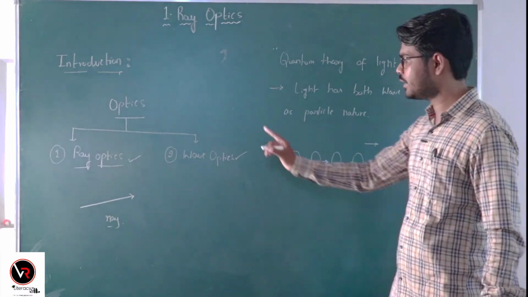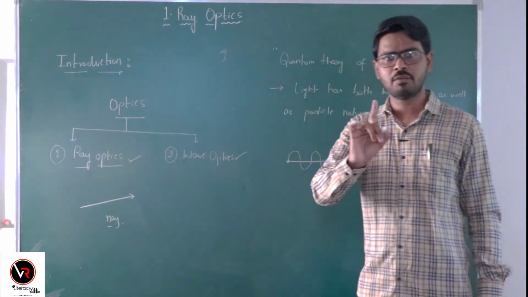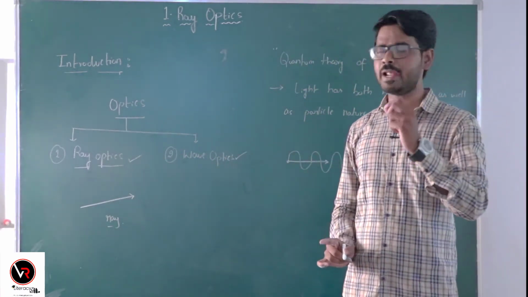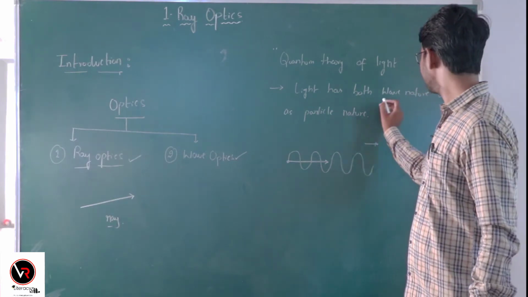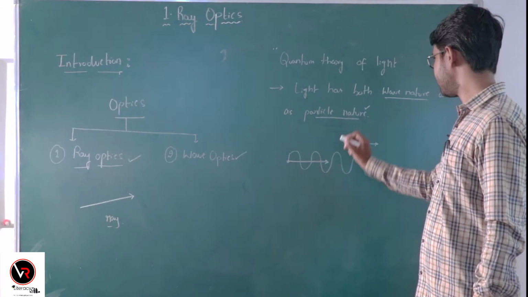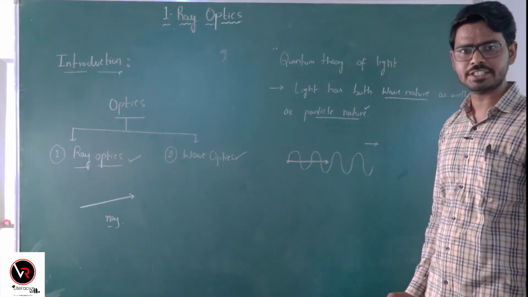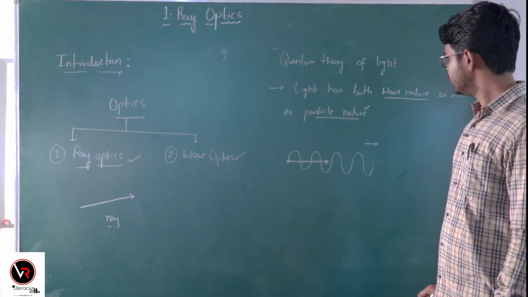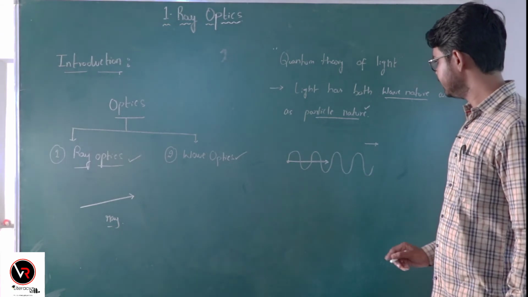But in ray optics we study the properties reflection and refraction. For explaining them, we consider the particle nature of light. Okay.